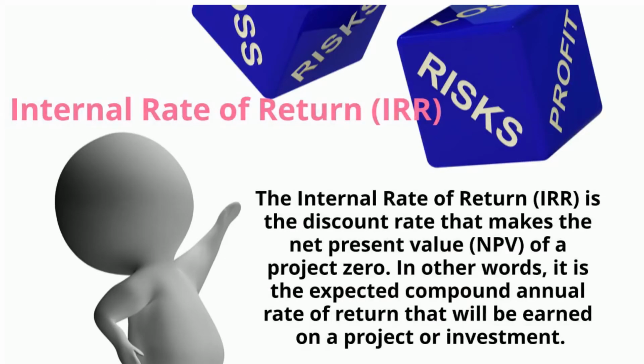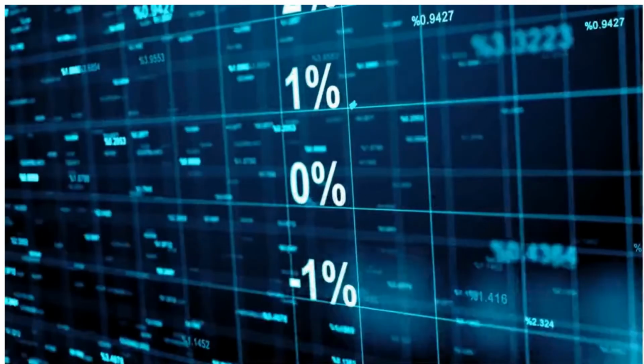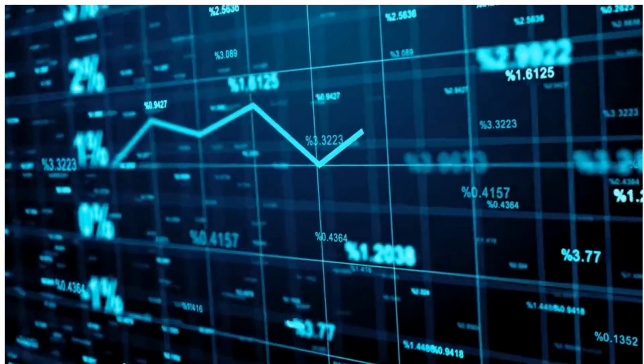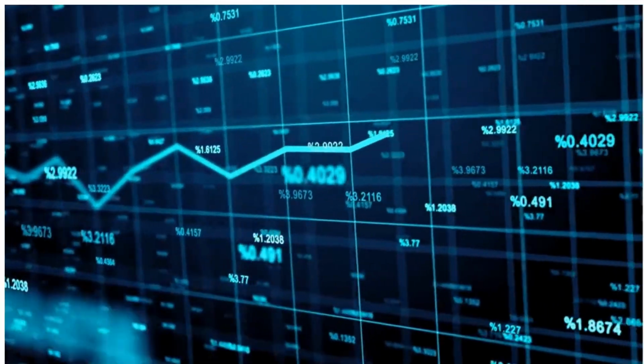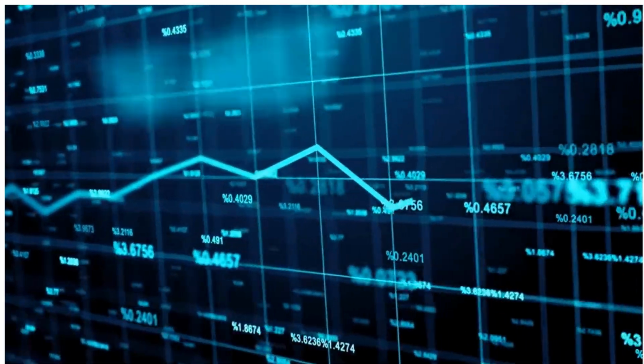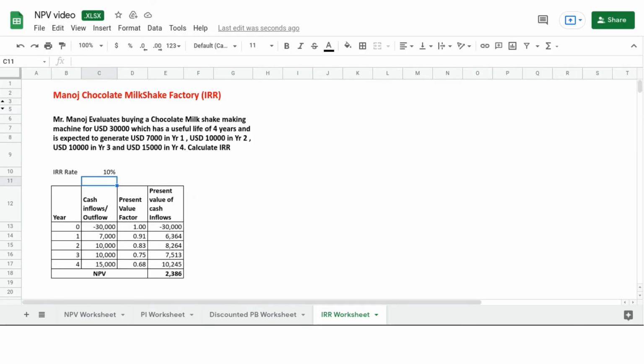Let's understand the concept of internal rate of return. Internal rate of return is the rate of return at which net present value of the project becomes zero. Simply put, it is the expected return from the project. Now that we have understood the definition of IRR, let's do a practical sum.